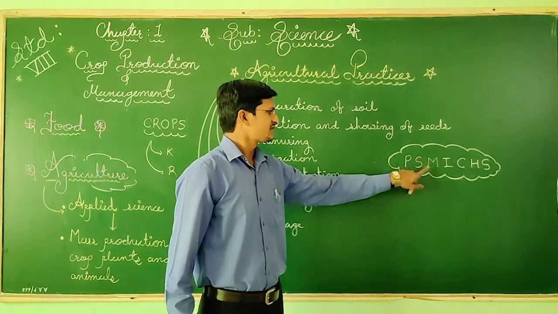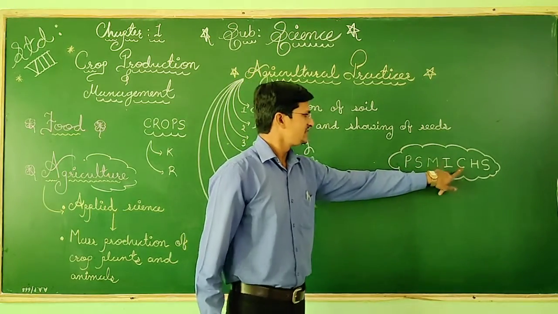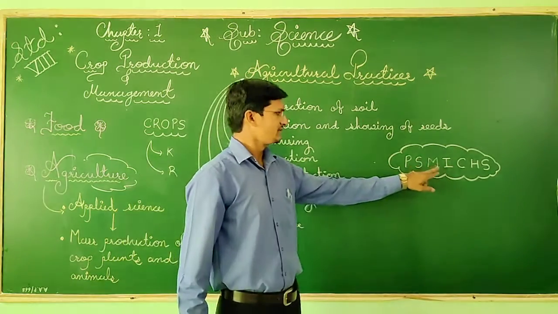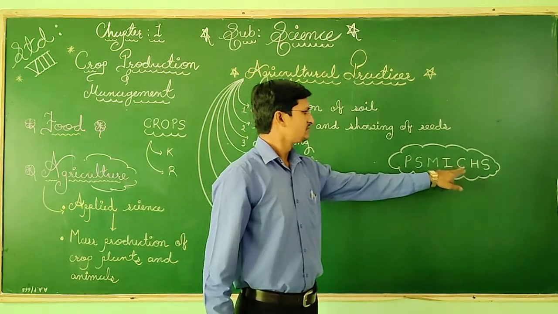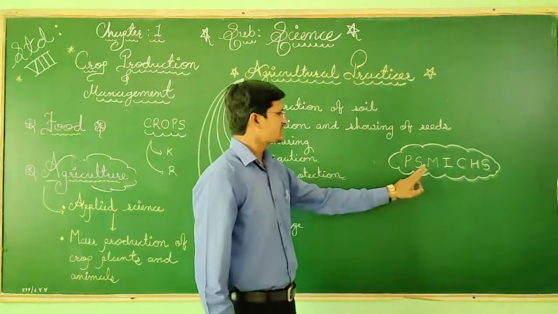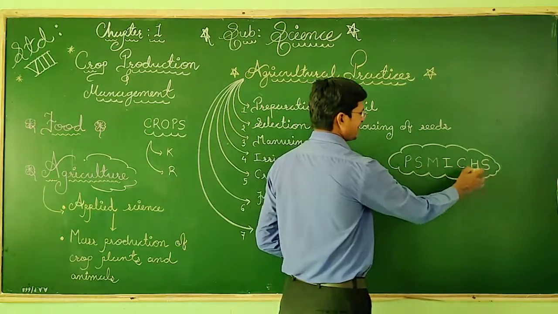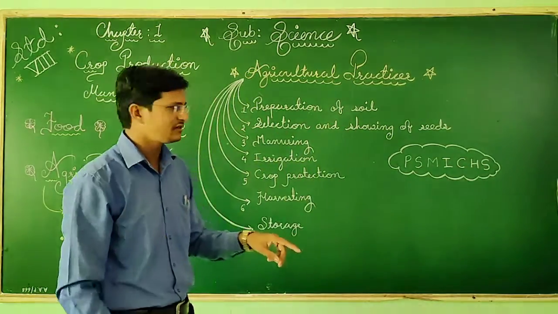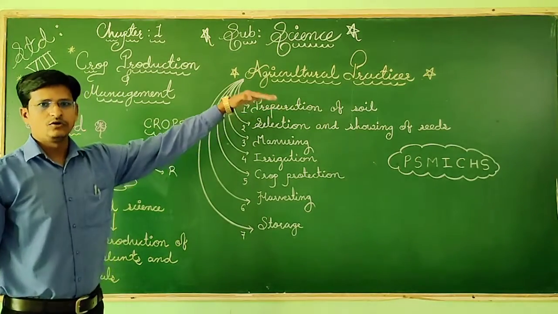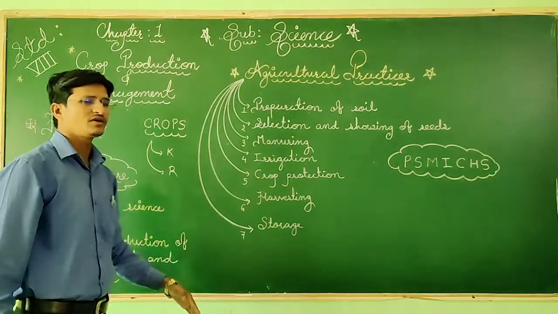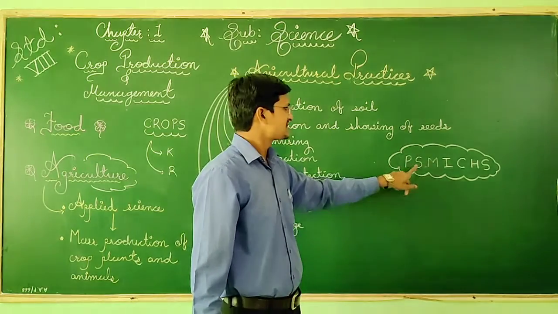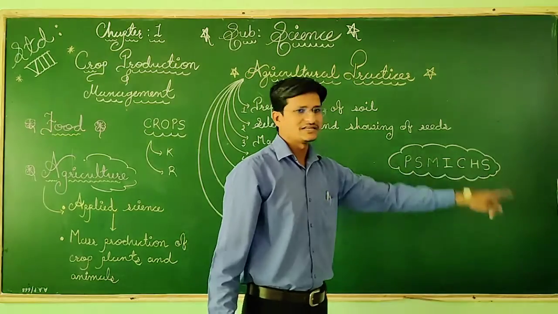P S M I C H S. It is an abbreviation method. You can easily remember all the steps of agriculture practice. So the different 7 steps you are able to remember by this trick.